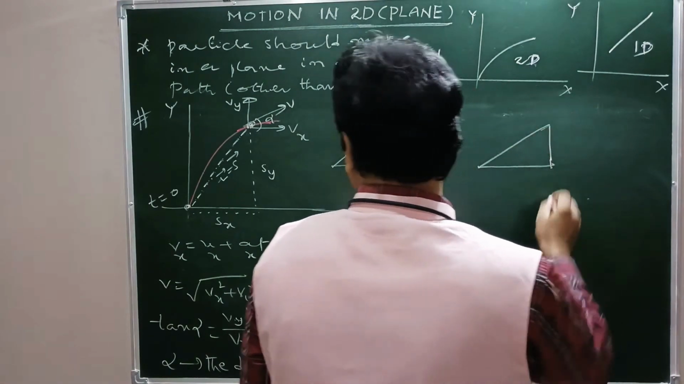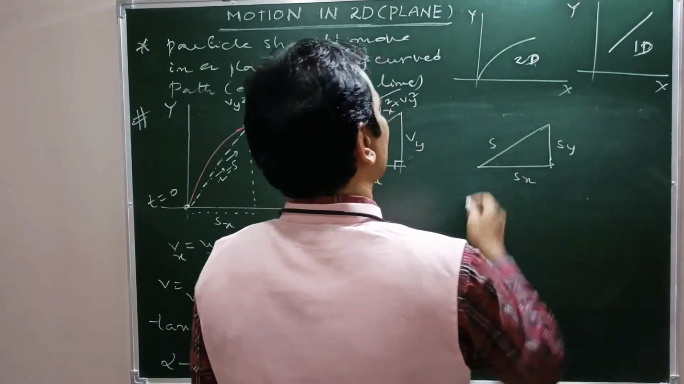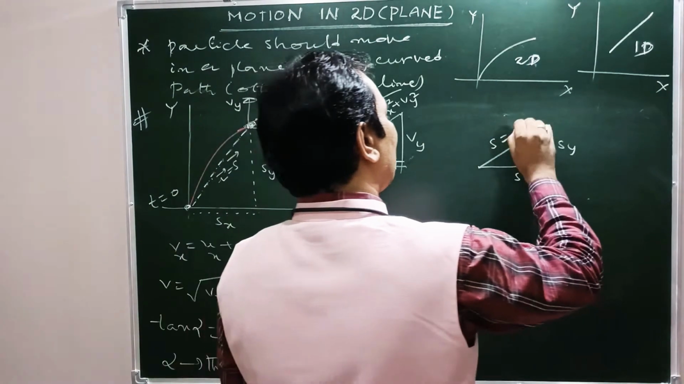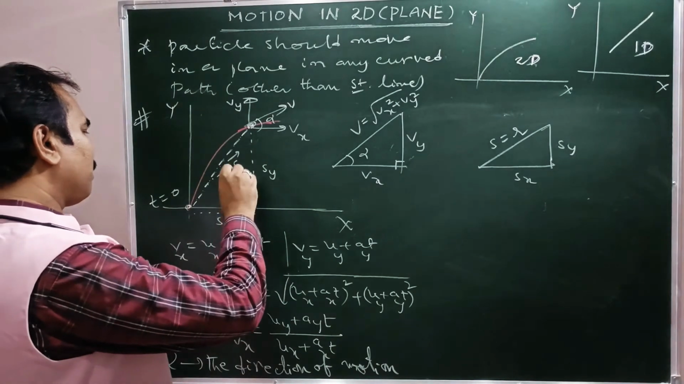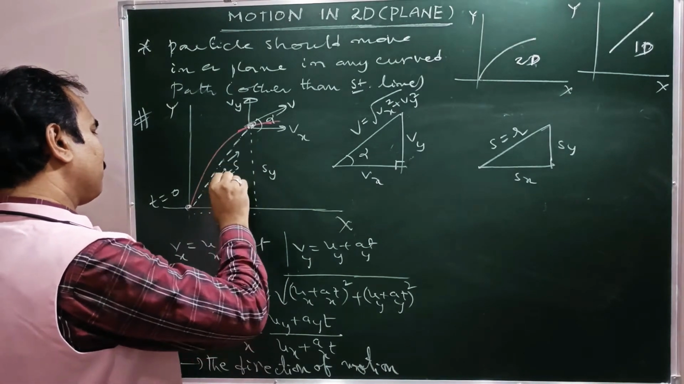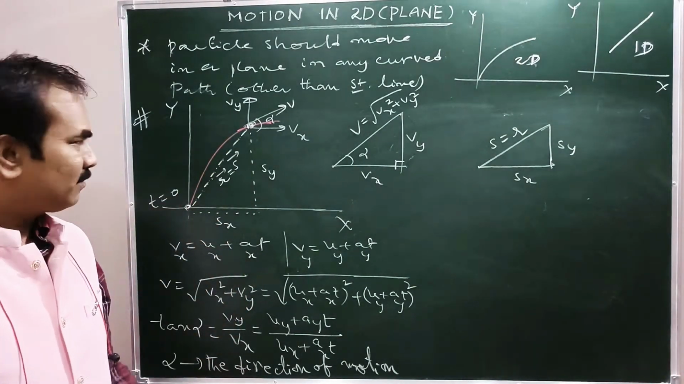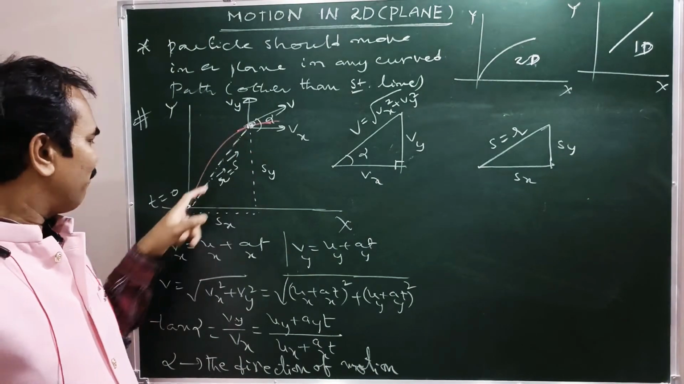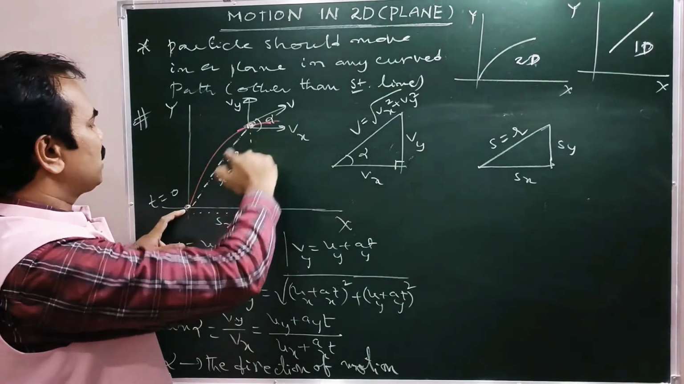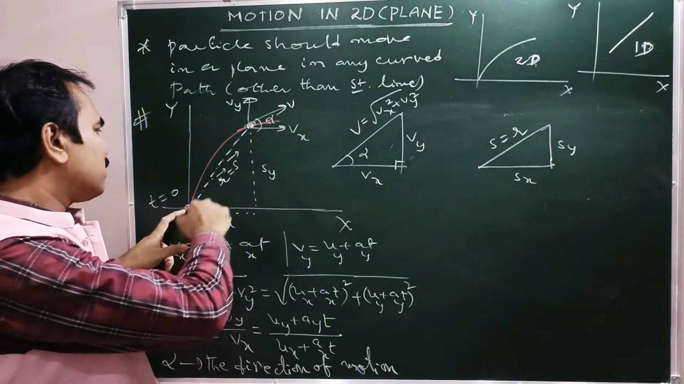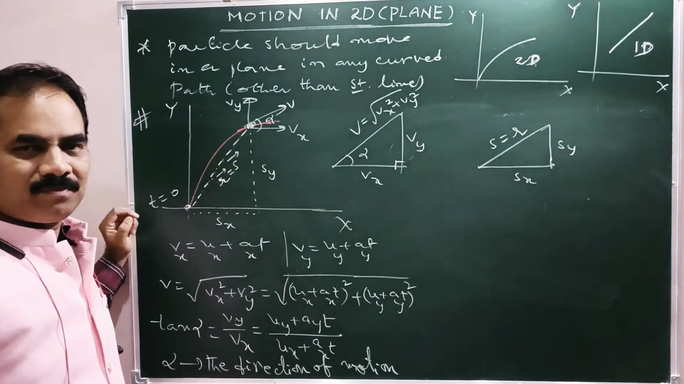See, this is Sx, this is Sy. Now this is S, the net displacement, otherwise the magnitude of the position vector. So R bar, otherwise S bar. The hypotenuse is the position vector. A line segment joining the position of the particle from its initial position is the displacement vector, otherwise position vector. So this vector also has two components, one along the x-axis, another along the y-axis.